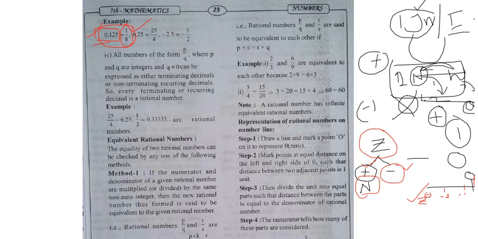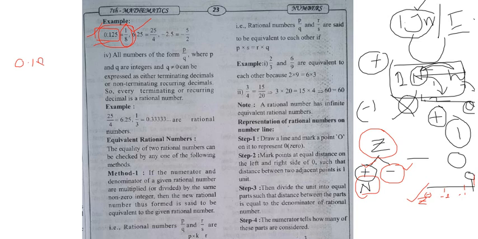How to convert decimal to fraction or fraction to decimal? Anybody knows that? If you know that, pause the video and write your answer in the comment box. For example, here the number is 0.125. This is a decimal number. Everybody knows that, right? Don't call it 0.125. After the point, you have to call individual digits: 1, 2, 5.